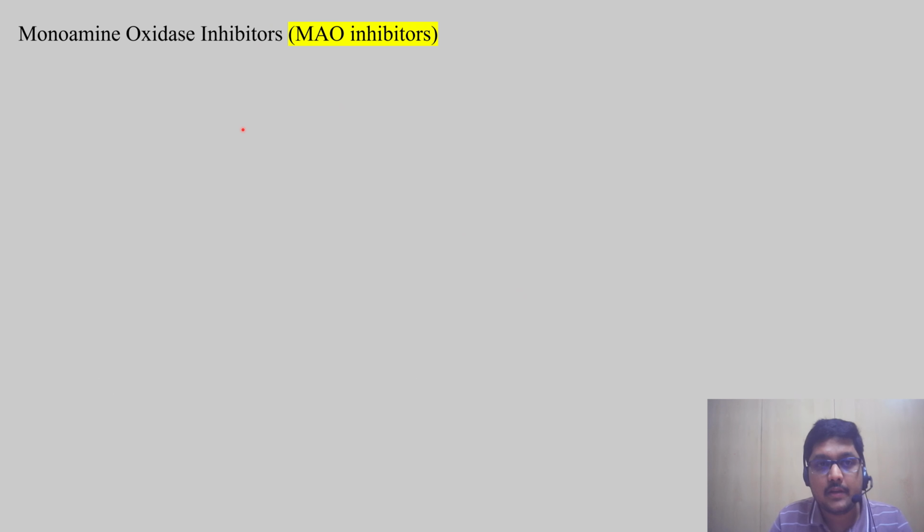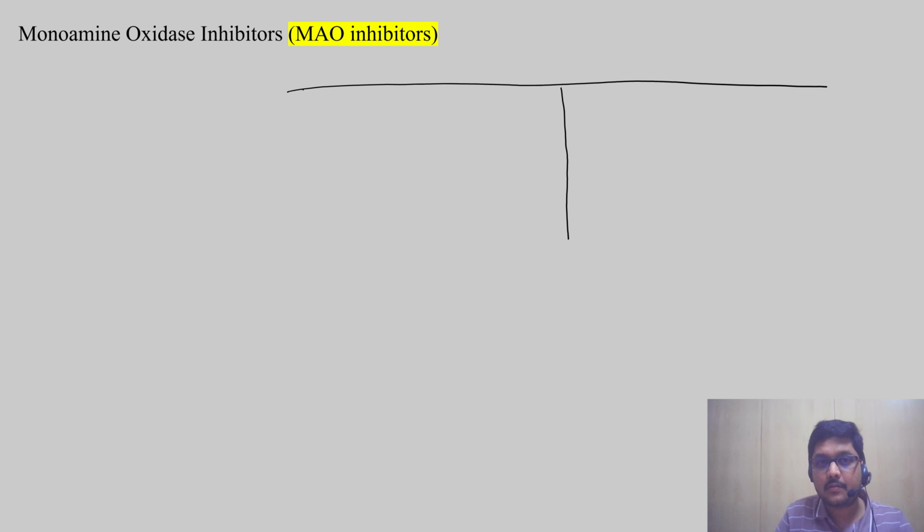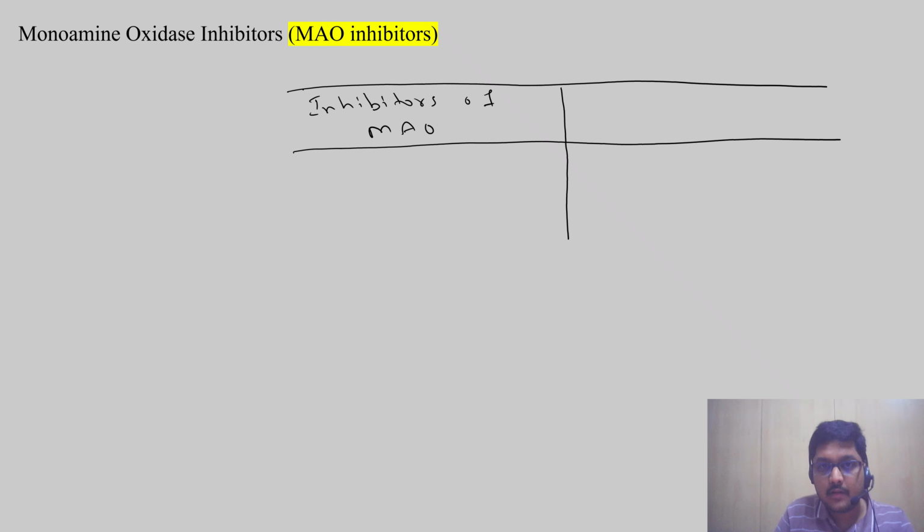So what are the monoamine oxidase inhibitor groups? There are two groups we can divide into: inhibitors of monoamine oxidase A, and inhibitors of monoamine oxidase B. What are those?